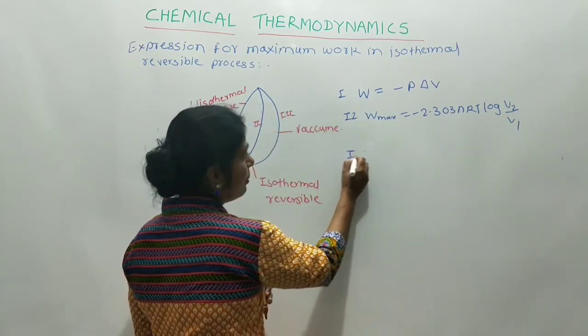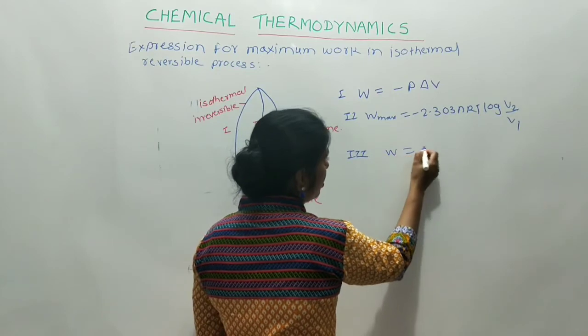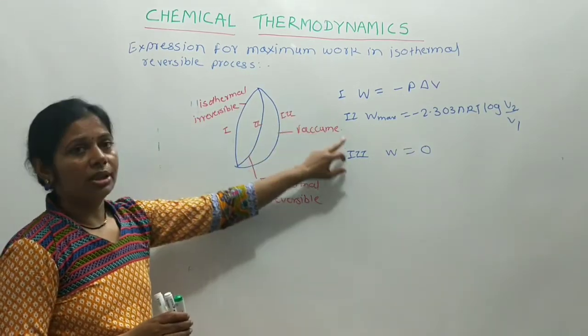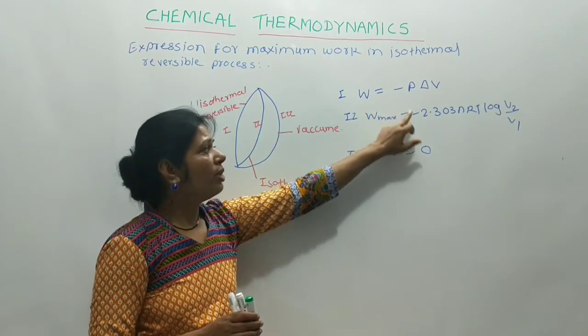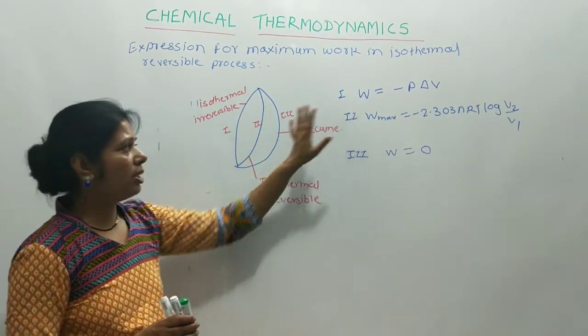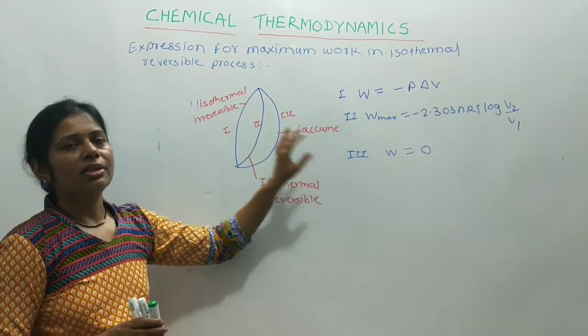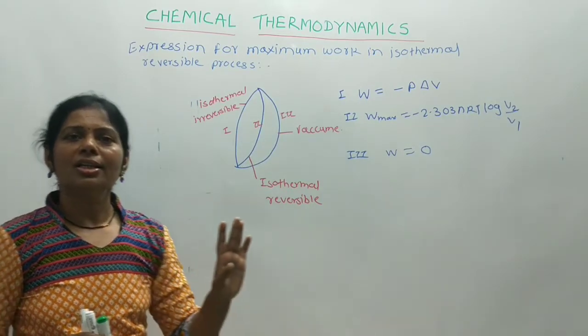And for the third part, that is vacuum, W is equal to 0. The value of work done is different for different paths, and from this it is clear that work is a path function and not a state function.